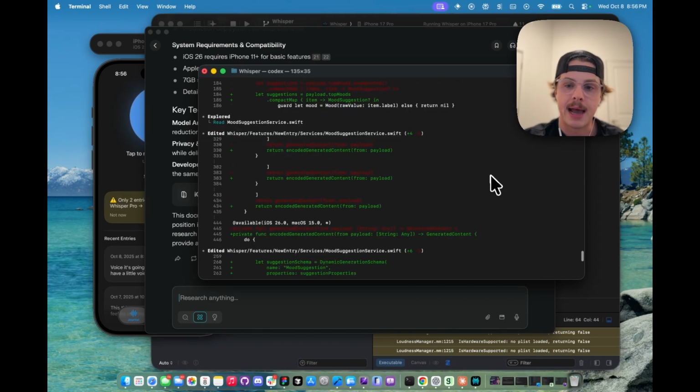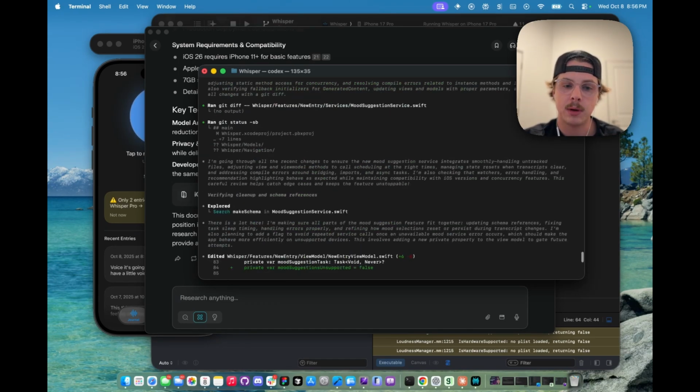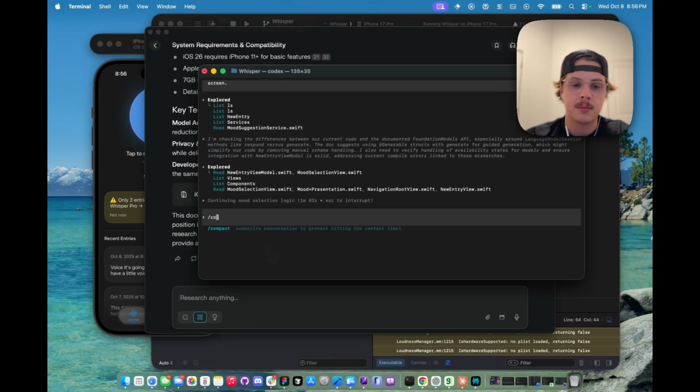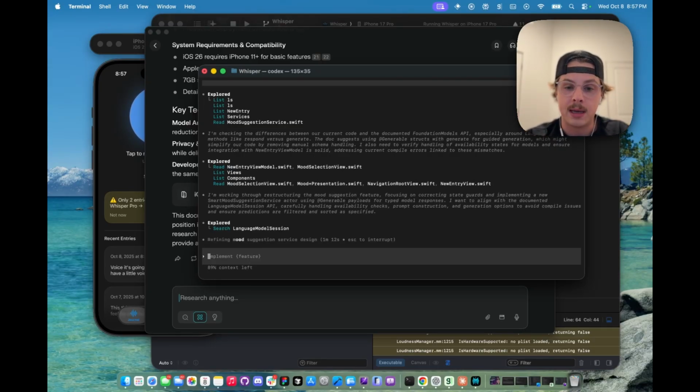I compacted the context of our last chat when we ran out of usage. So I just did the compact command. And what that does is summarizes basically the entirety of the last chat, so in a way that we can continue on without losing too much context, but freeing up our context window. I'm not honestly exactly sure how it works, but that's what I did before starting this chat, so that we had a full context window before moving into a set of new instructions and a set of new commands for this feature, so we make sure the results are more accurate.